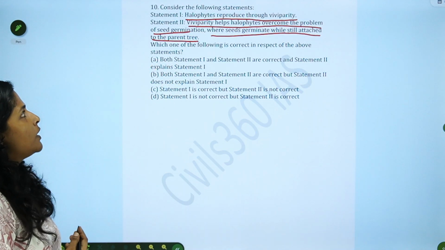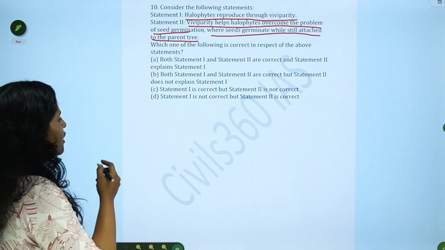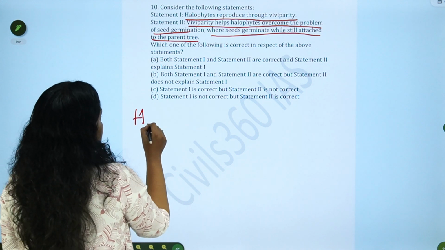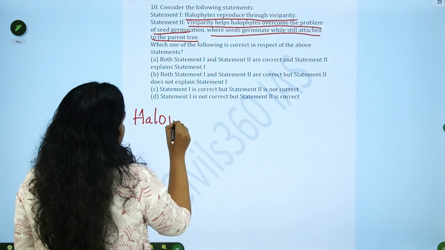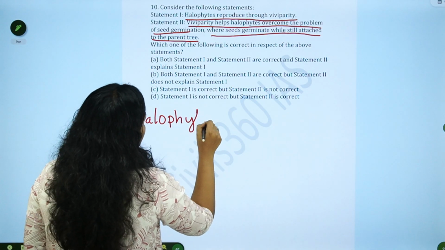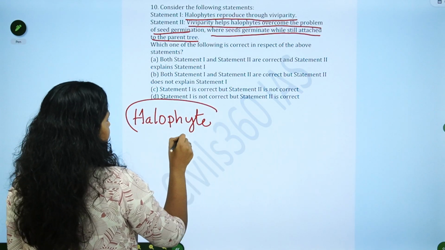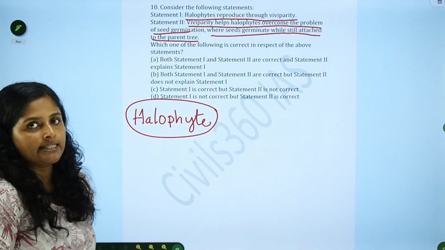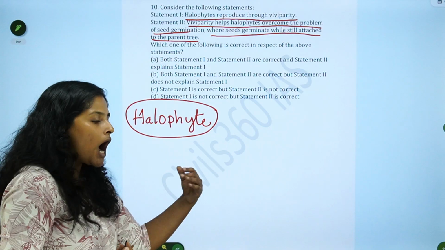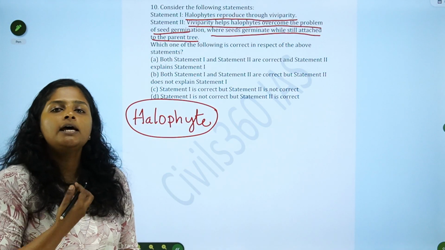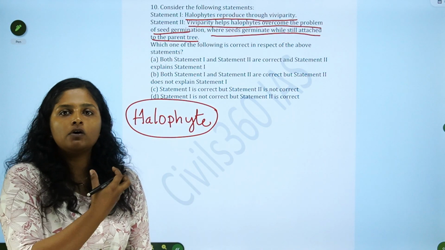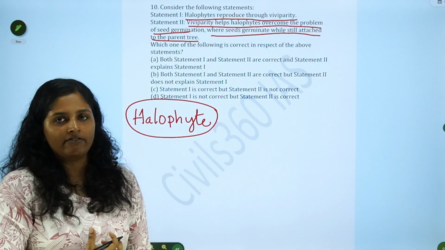Let's first look at what halophytes are. Halophytes are nothing but salt-tolerant or salt-loving plants. They can tolerate salinity. That is called halophytes. How can they tolerate salinity? They can tolerate salinity because of some features they have.